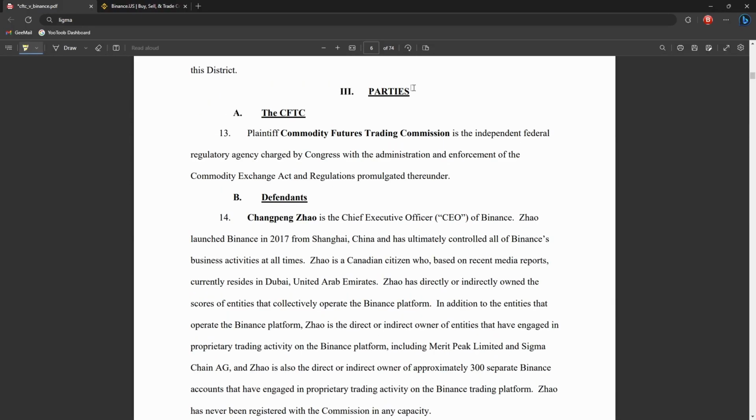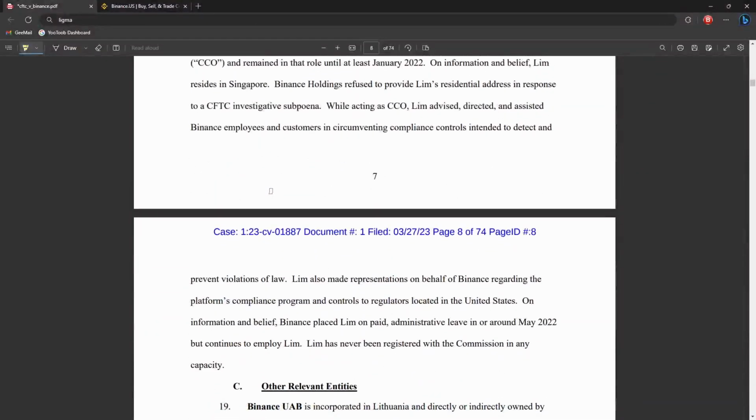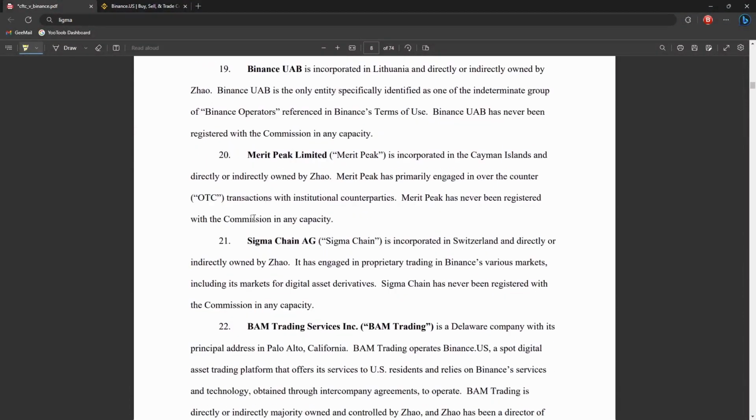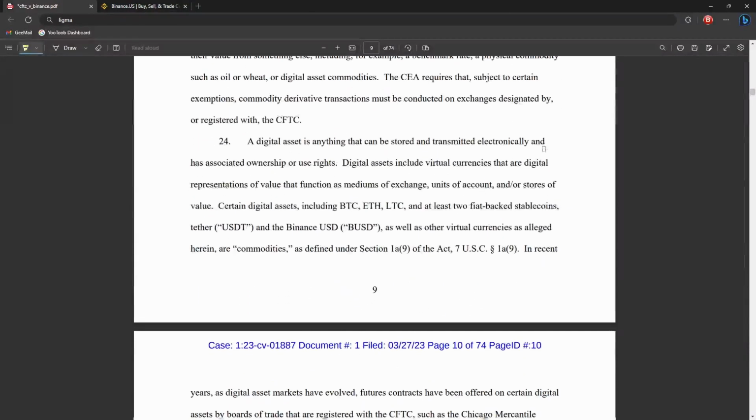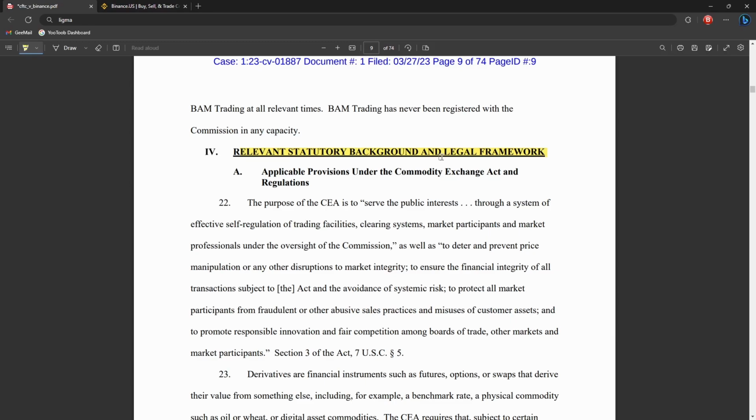Now the parties bit, basically just saying who's involved, so we can skip this. We've got the CFTC, CZ, and all the companies down here. And if we keep coming down, this is all basically just boring stuff. We've got Sigma chain. Now this part is basically just saying what the CFTC can do, so we'll skip this. And a bit of explaining what crypto is and how it works, so we can skip this part.